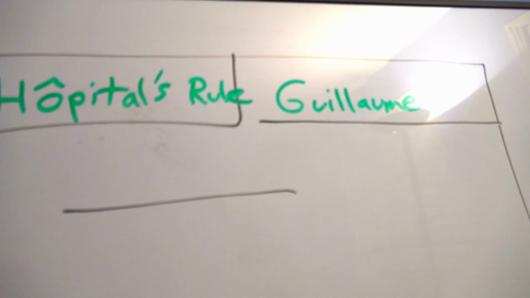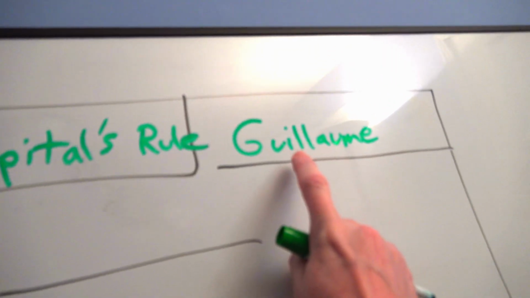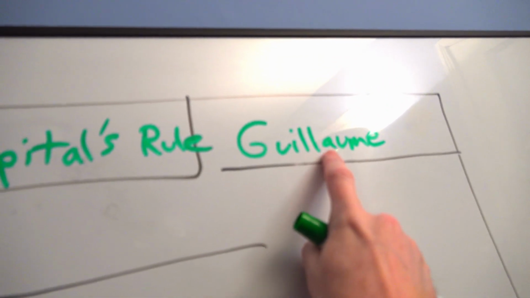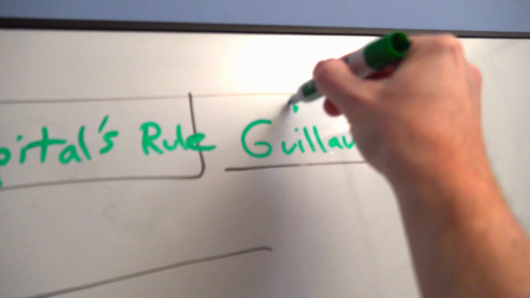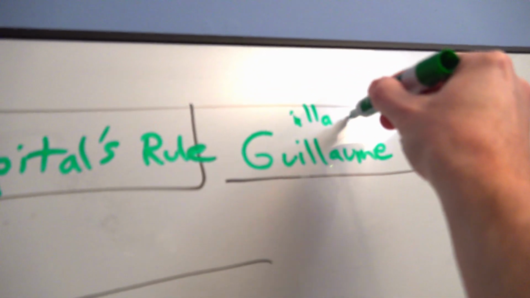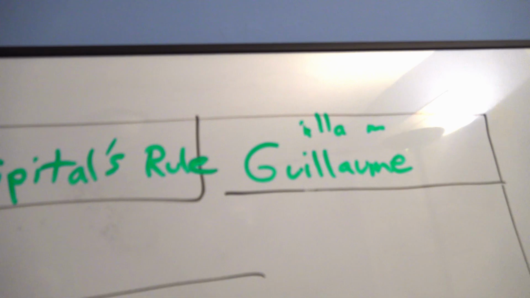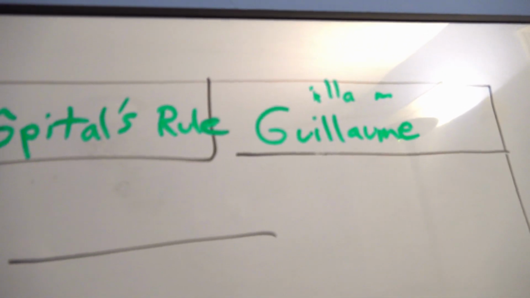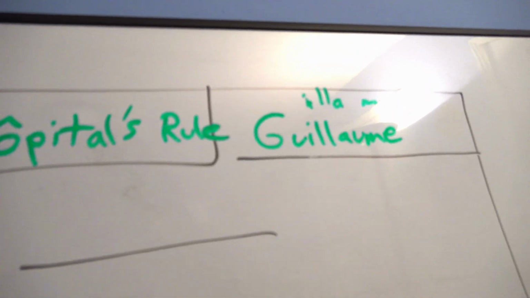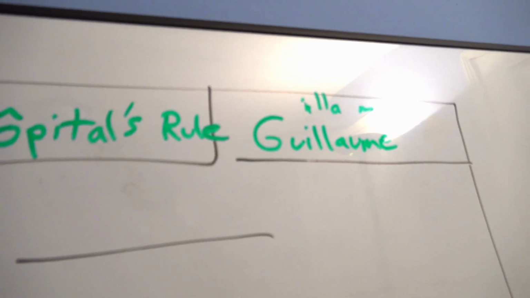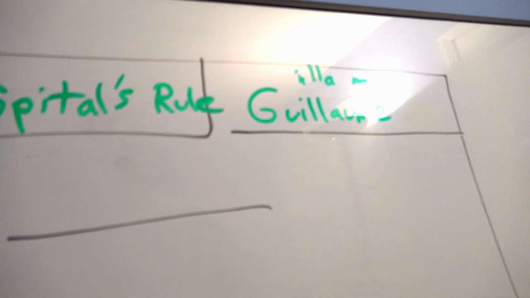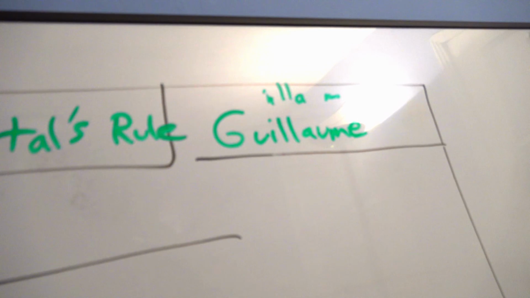First name of a male. Well, you can kind of see the I-L-L-A-M in there. Let's just pull out the I-L-L-A and the M. Can you kind of see that it's William? There is a Spanish name, Guillermo. Guillermo is really close to this. That's Spanish basically for William. Okay? So this is actually William.